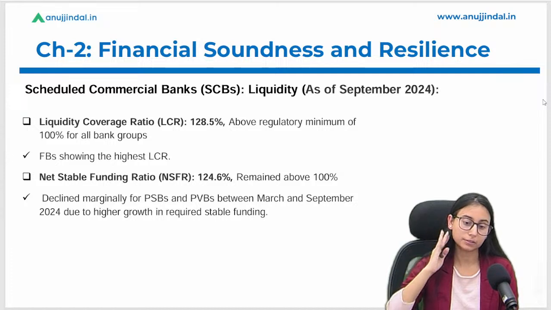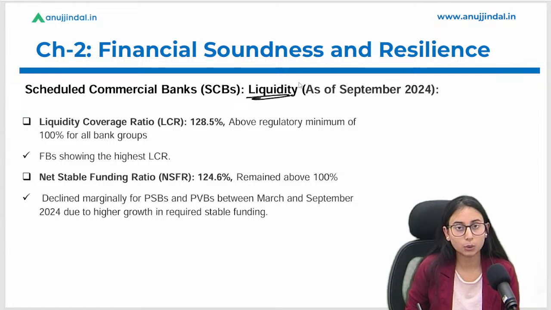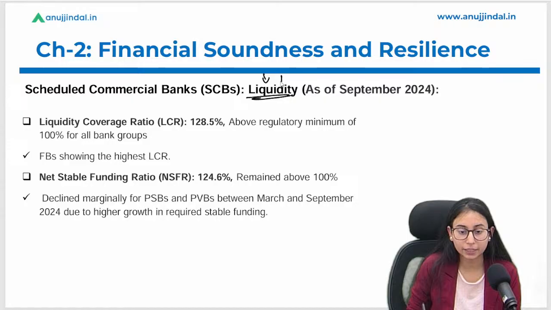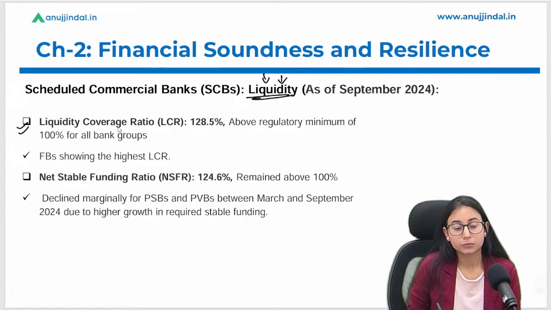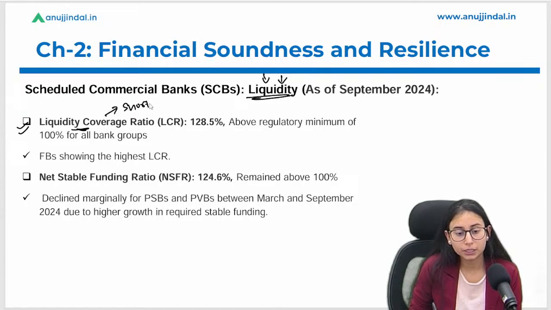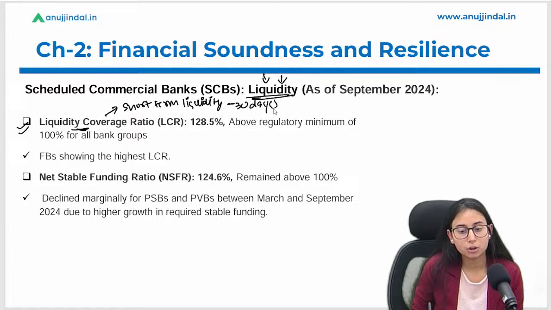Let's move to the next data which talks about the liquidity. Now liquidity is a very important factor for the banking sector. Why? Because they have to maintain the liquidity with them in order to serve the society, in order to meet the demand of their borrowers and the users, right? So the first point talks about the liquidity coverage ratio, that is short-term liquidity. It is a ratio that checks short-term liquidity of next 30 days, right? So they have to maintain more than 100% of LCR with them as per the regulatory norm.